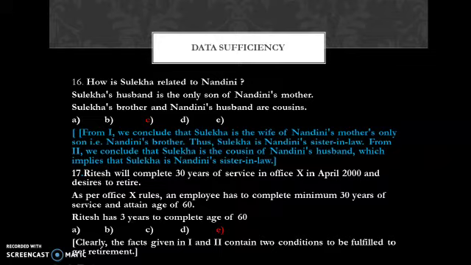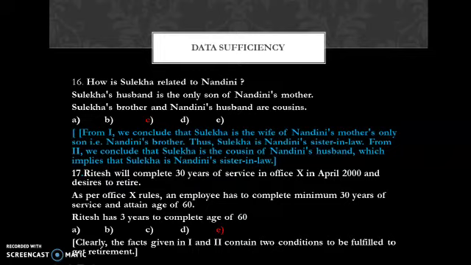So what does it mean? The first statement clearly tells that Sulekha is Nandini's sister-in-law. The second statement also tells that Sulekha is Nandini's sister-in-law. Both statements give the answer. So either the first statement or the second statement gives the answer to the question. So which option is correct? Option C is correct. If the first statement or the second statement gives the answer, then definitely option C is the correct one. Let's check out the next question.